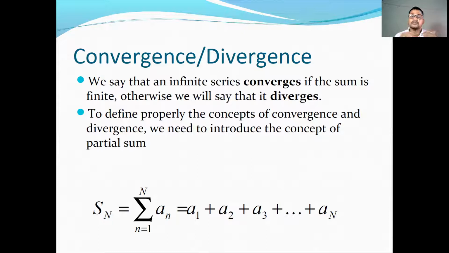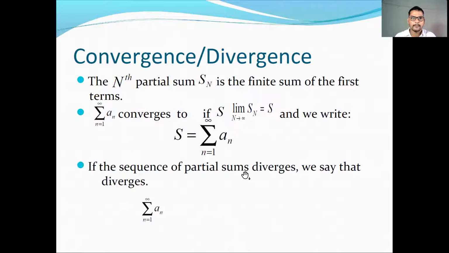What is S1? S1 is the first term. What is S2? S2 is the addition of the first 2 terms. What is S3? Addition of the first 3 terms. What is S4? Addition of the first 4 terms. In this way, we obtain S1, S2, S3, S4, and so on. The convergence and divergence of the series depends on the convergence and divergence of the sequence Sn. The nth partial sum Sn is a finite sum of the first n terms. The series summation n runs from 1 to infinity of an converges to S if Sn converges to S.